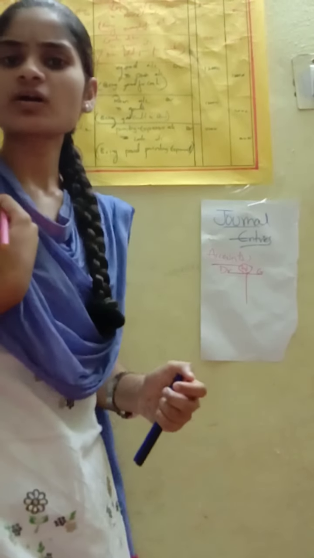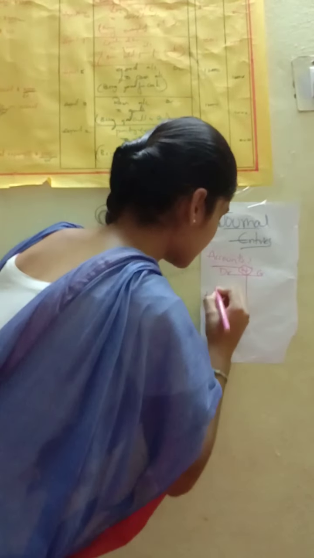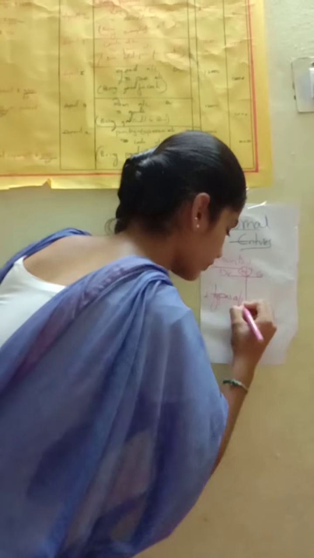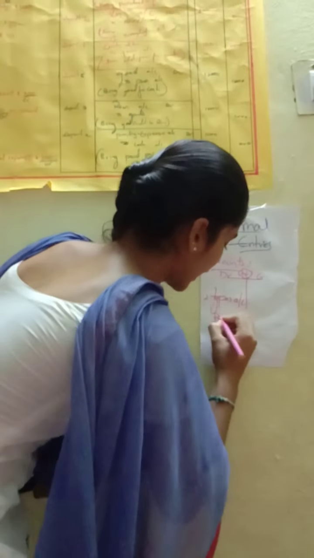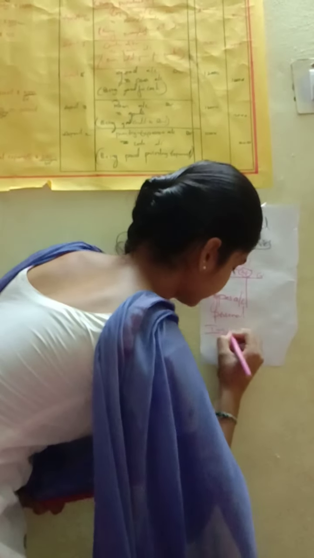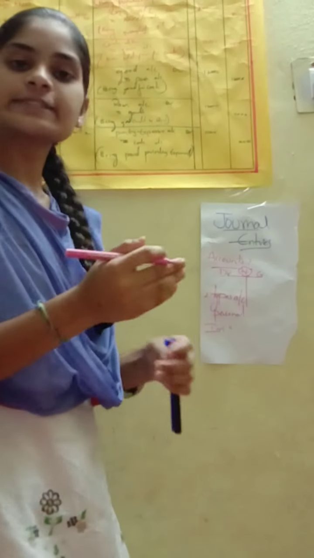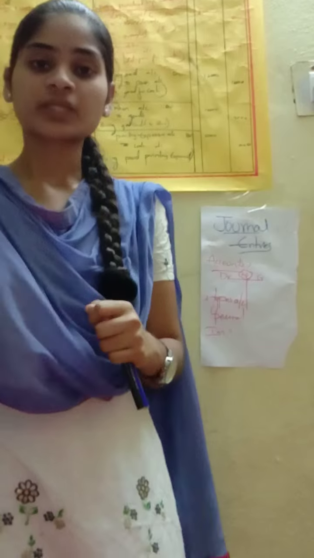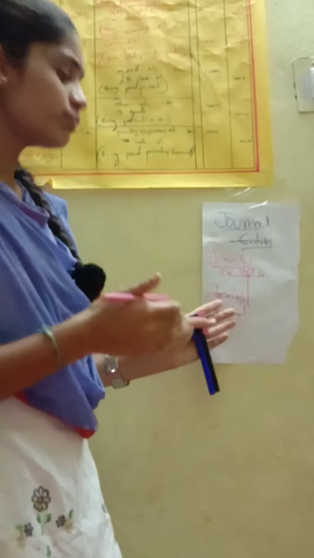How many types of accounts are there? Accounts are classified into two types. One is personal, another is impersonal. A personal account is related to a particular individual person. What is the rule of a personal account?